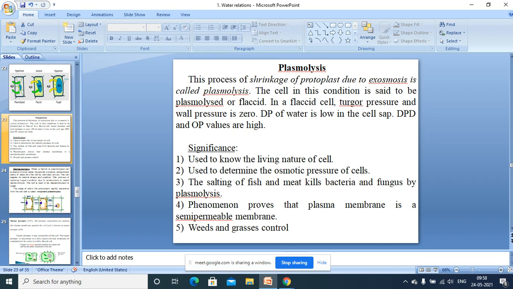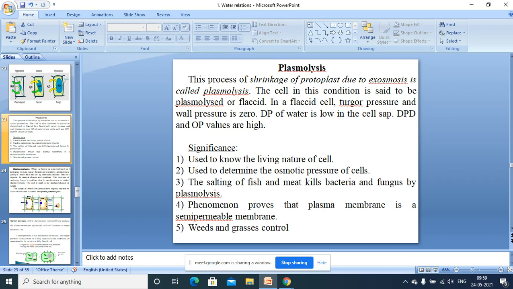Then the basic concept people know is salting of fish and meat. Why is salting done to fish and meat? Just to kill the bacteria and fungus, because bacteria and fungus are killed by plasmolysis. So that's why salting is done to fish and meat.